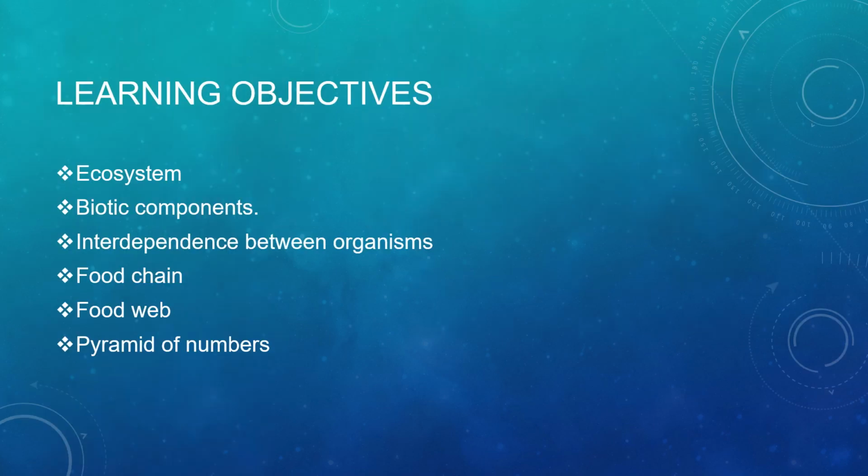Now, what are the learning objectives of today's lesson? So today we are going to discuss what is ecosystem, what are the biotic components of an ecosystem, what is the interdependence between the organisms, that is food chain, food web, and we are going to learn about pyramid of numbers.